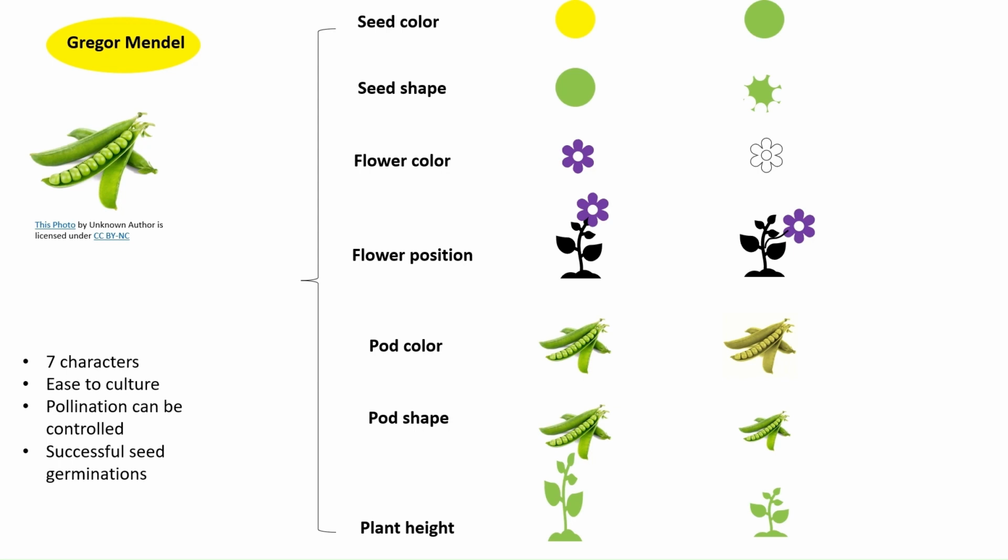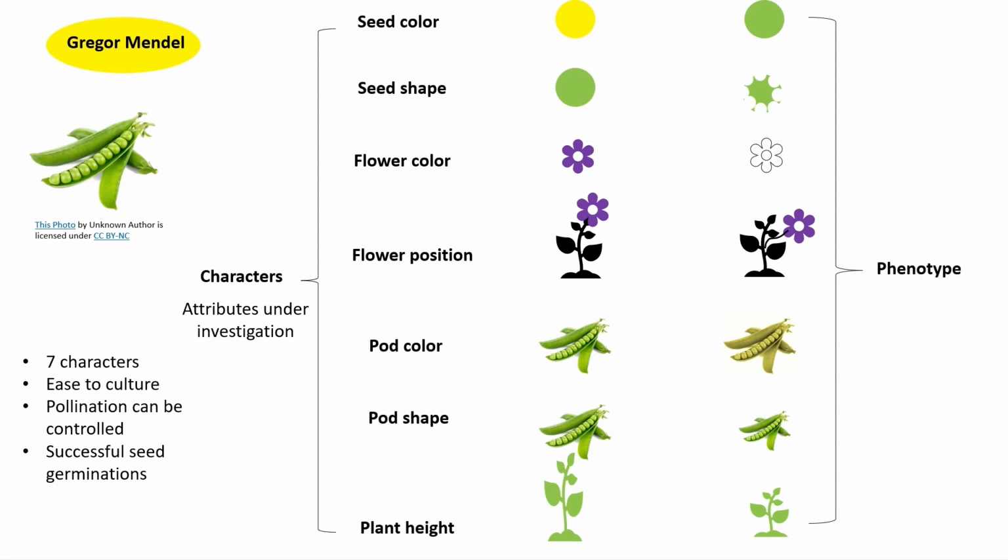So now these left side attributes are known as characters, that is seed color, seed shape, pod shape, pod color, plant height, flower position. These are what? These are characters. So what are characters? These are attributes under investigation. Now on the right hand side, whatever we are seeing in case of color, yellow and green, in case of shape, round and wrinkled, in case of height, tall and short, these are known as the phenotype. So tall and short is the phenotype of the character height. So what is phenotype then? The expression of the character is known as phenotype.